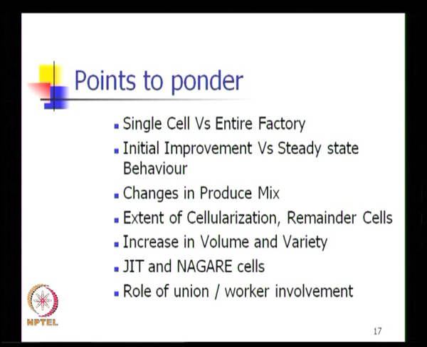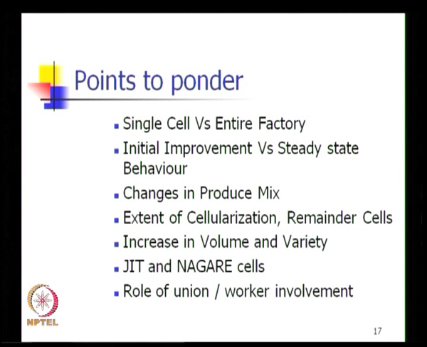There are two other aspects which are told here, which is just in time and Nagarre cells. We will talk about just in time a little later in this course. We have already briefly described the Nagarre cells. So, Nagarre cells are single operator manned cells which have automatic machines and which can give a large amount of output because of automation and being handled by a single operator. So, the extent of using Nagarre cells independently or Nagarre cells as a subset of other cells are also issues that one has to look at.